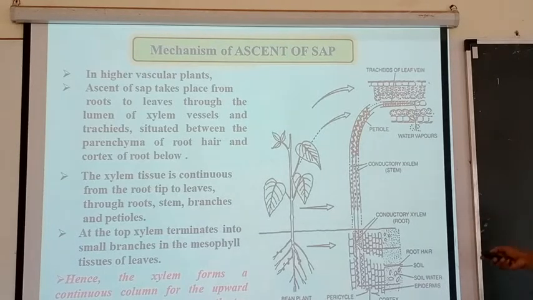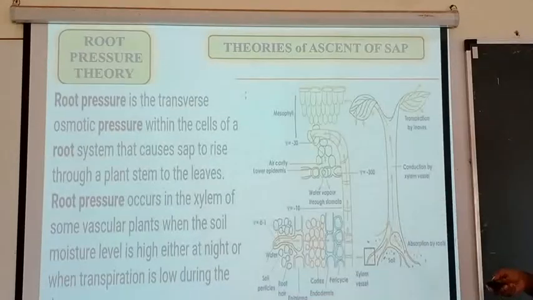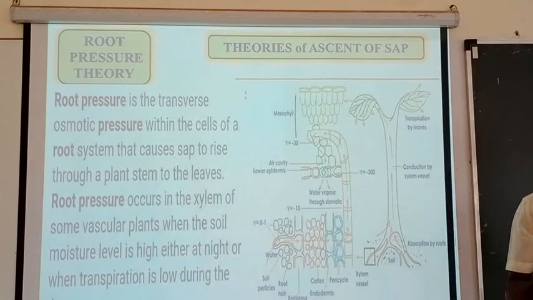In this way, in tall plants, due to this water column from the root, stem, branches to the petiole, the conduction or upward movement of water takes place. This upward movement of water is proved by different theories.